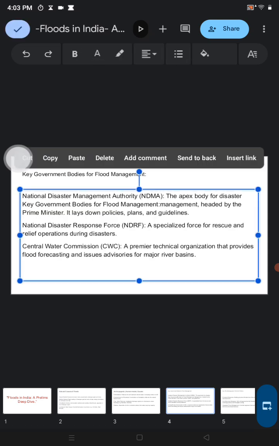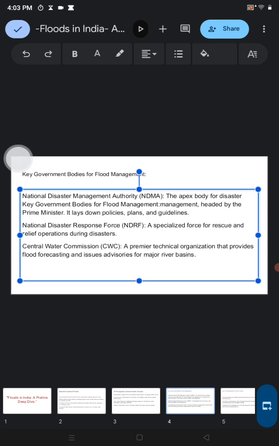So, what are the government bodies for flood management? First is NDMA, which we can read about in the disaster management topic. That is the National Disaster Management Authority. This is the apex body for flood management, headed by the Prime Minister.